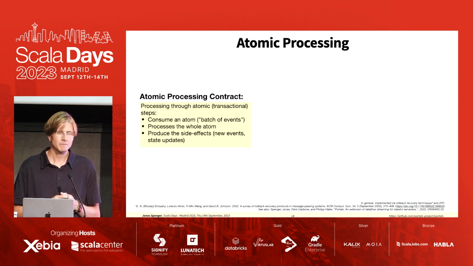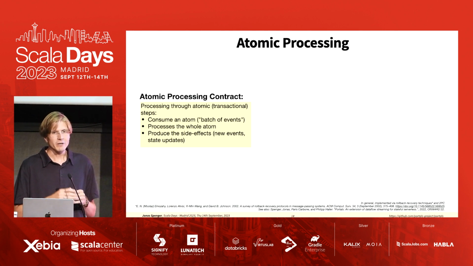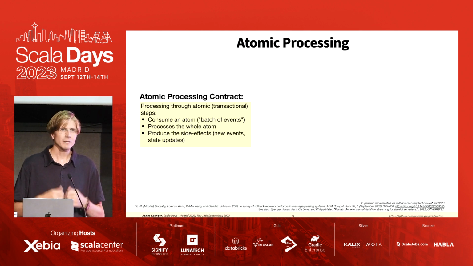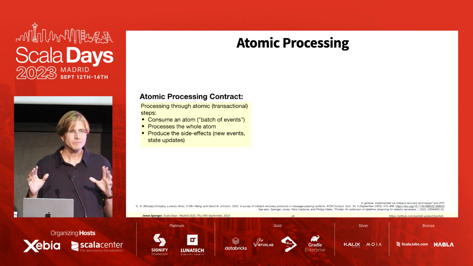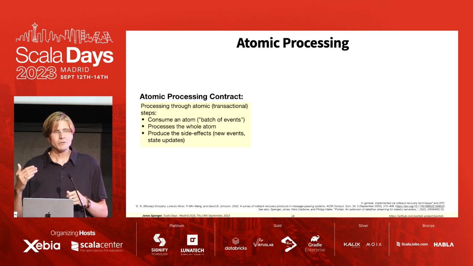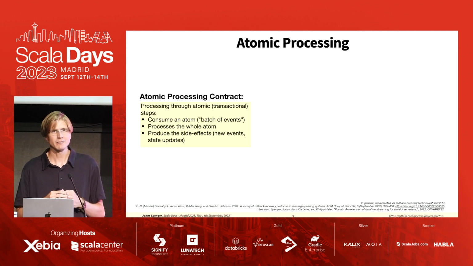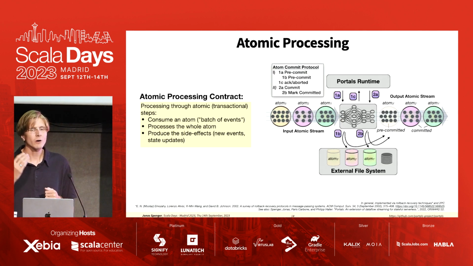And if every processor in the system adheres to this contract, then you will have end-to-end exactly once guarantees. Now, of course, this might seem like a very heavyweight contract to fulfill, but you can do it in quite optimized ways. You can do things asynchronously. It doesn't have to be in a batched fashion.